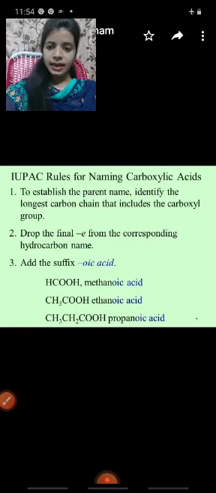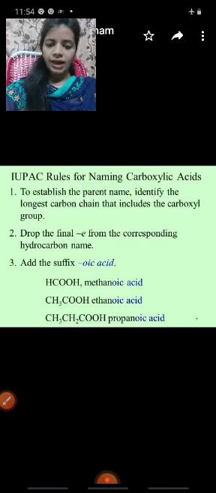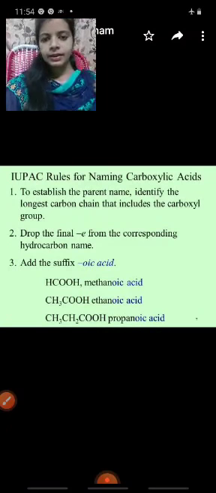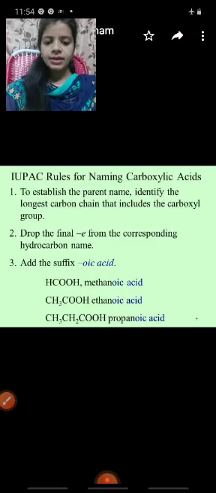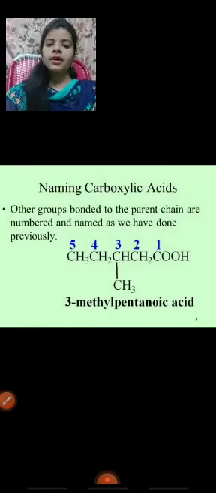Methanoic acid, the chemical formula is HCOOH, and ethanoic acid, the chemical formula is CH3COOH. Next one, propanoic acid. The propanoic acid chemical formula is CH3CH2COOH.